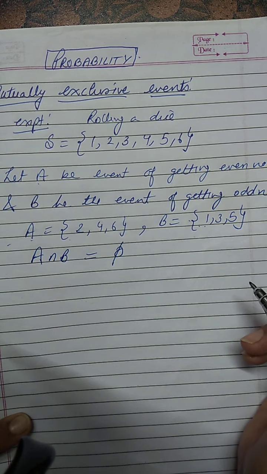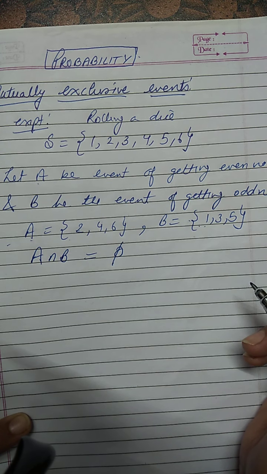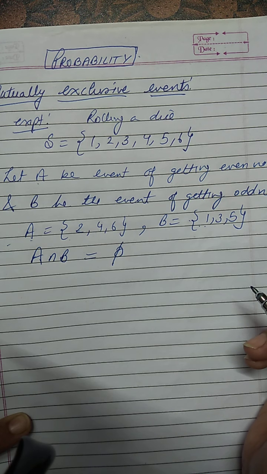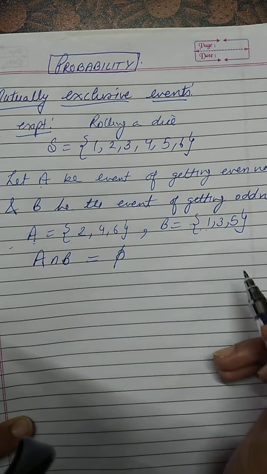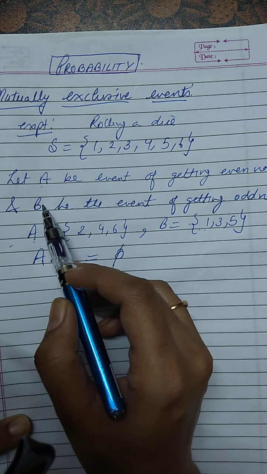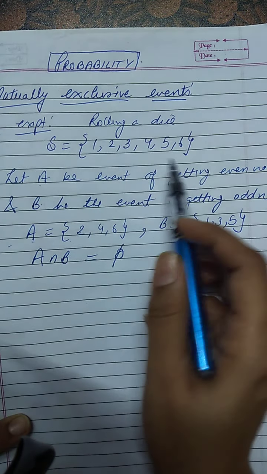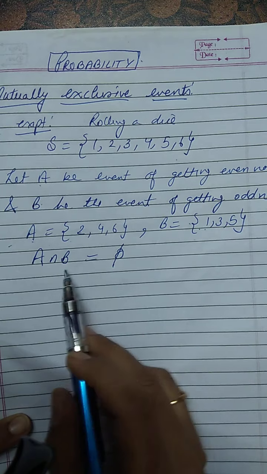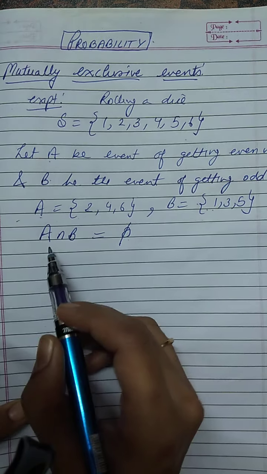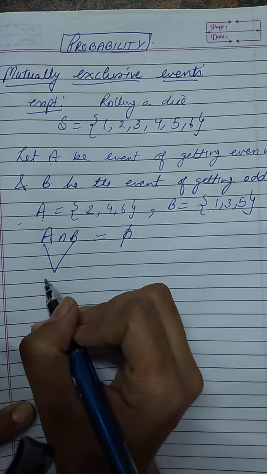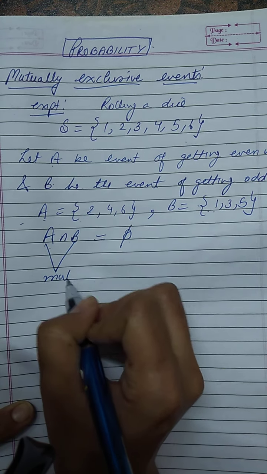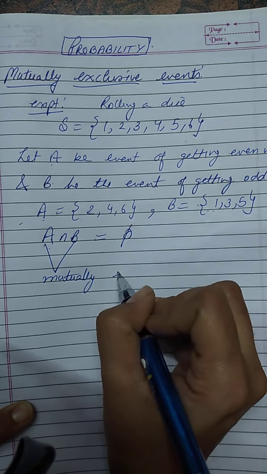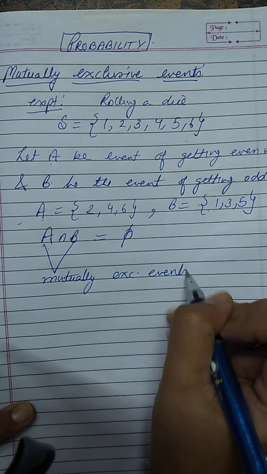Now if you remember, in set theory we have learned under types of sets, two sets will be called disjoint sets if they have nothing in common. That means if the intersection of two sets is coming empty set, then the sets are called disjoint sets. And here, because we are defining two events A and B, and these two events are actually subsets of the sample space, if the intersection of these two subsets comes empty set, then I will say these two events A and B are mutually exclusive events. These are called mutually exclusive events.